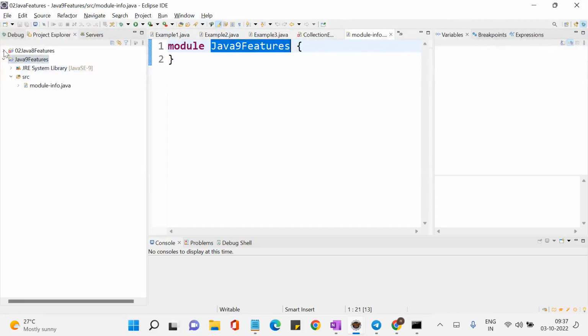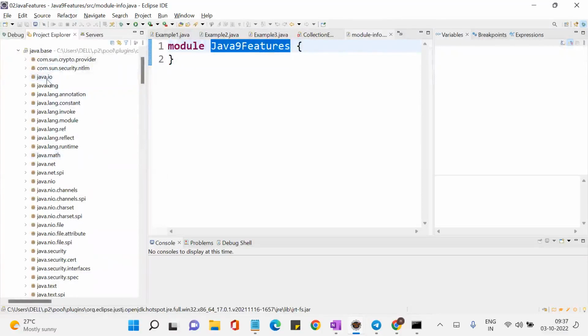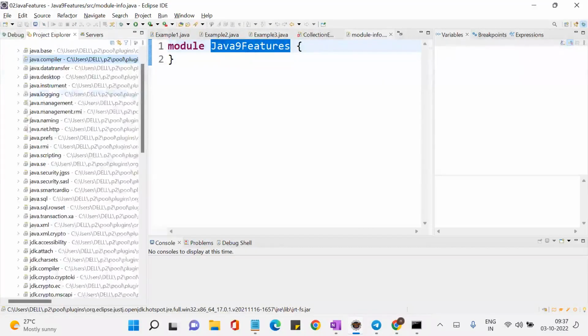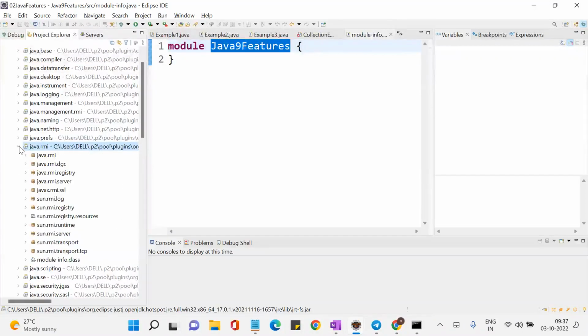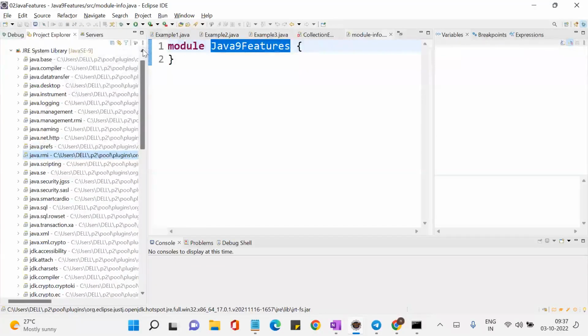Now if you look at the JRE system library here, earlier I used to have the rt.jar, but I don't have the rt.jar now. Look at here, java.base, java.compiler. These are the modules. In java.base, you get packages like java.lang and java.io. In the rt.jar you could see all the packages like java.rmi, but here RMI has been changed into another module. Look at here, java.rmi. So the rt.jar has been divided into 98 modules in Java 9.